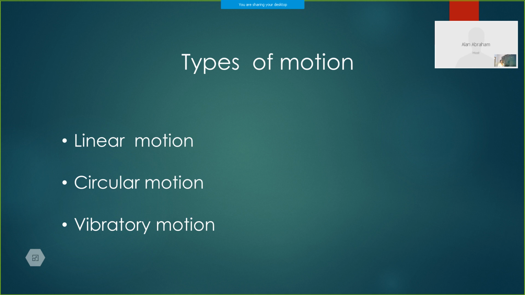Now, types of motion. In our syllabus, we are not going in detail with these types of motion. I am just giving you an idea of types of motion. So we have three types of motion: linear motion, circular motion, and vibratory motion. The first two motions, linear and circular motion, we will see in this lesson.